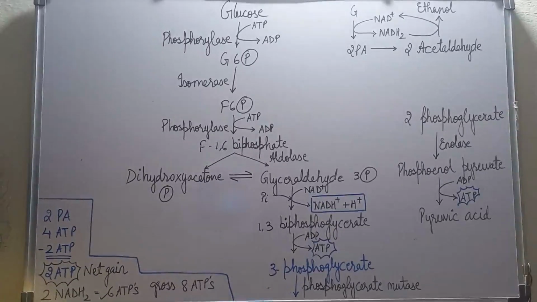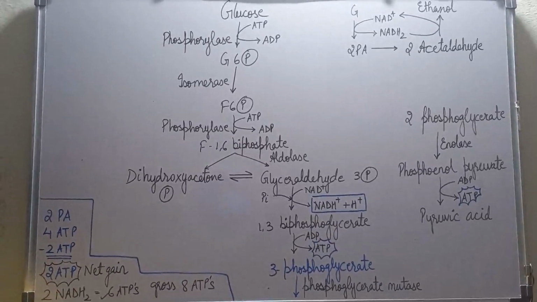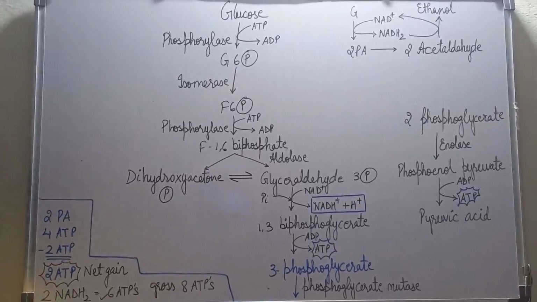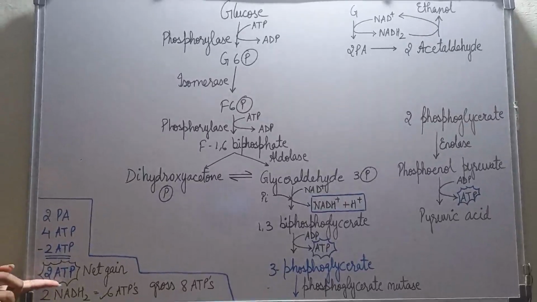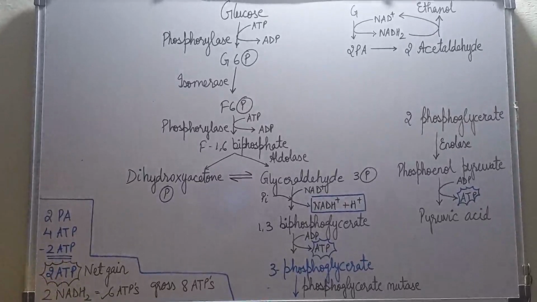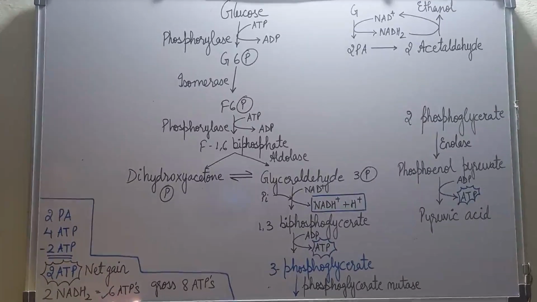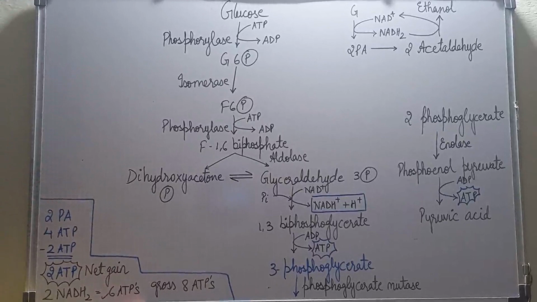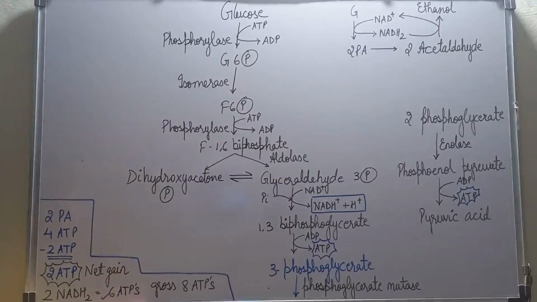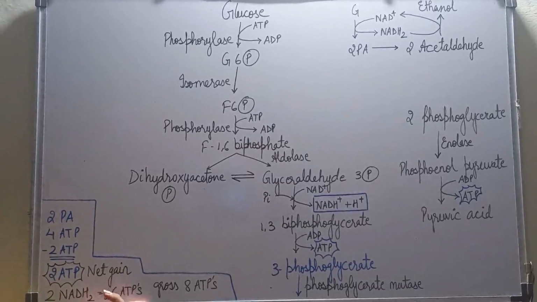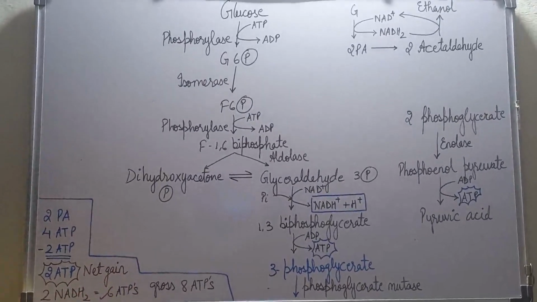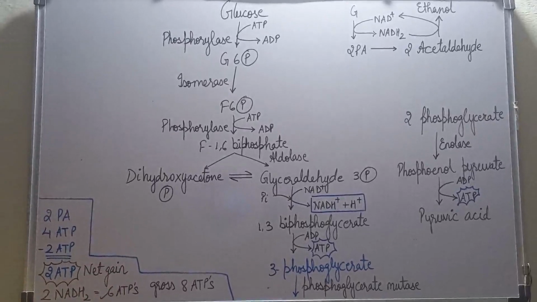The check we need to deposit in the bank first, then we can encash it through our ATM. So that is what is happening here. 2 ATPs is the net gain. These 2 ATPs can be used immediately, but the 6 ATPs will be encashed later. Immediately after this glycolysis, we won't be able to use these 6 ATPs. We'll be able to use just 2 ATPs. We'll be able to use the 6 ATPs coming from 2 NADH2 in the later steps of respiration.